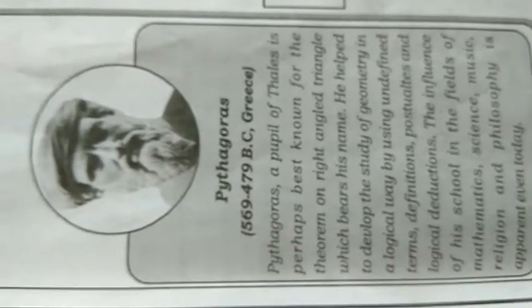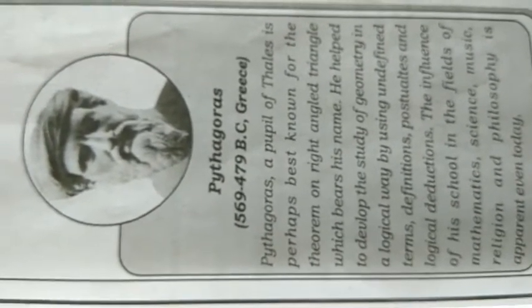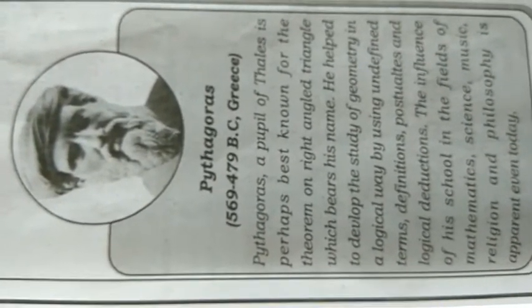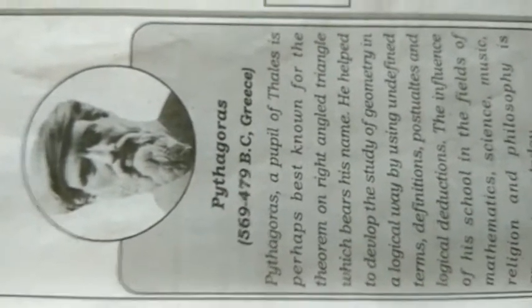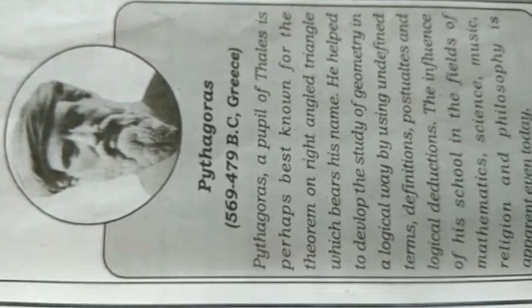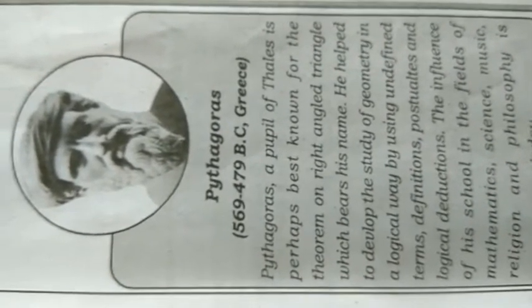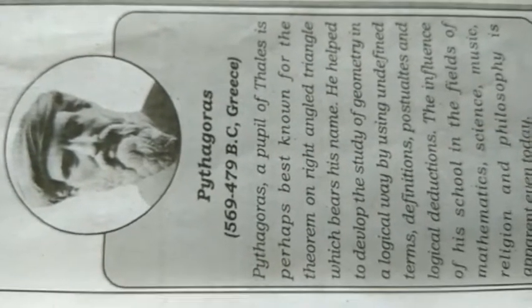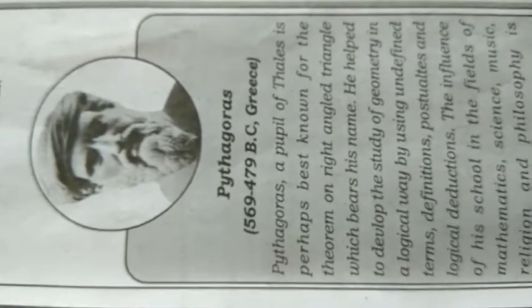Students, so this is the photo of Pythagoras. You have seen these photos in your early classes. So his theorem was called Pythagoras theorem. So observe his photo.